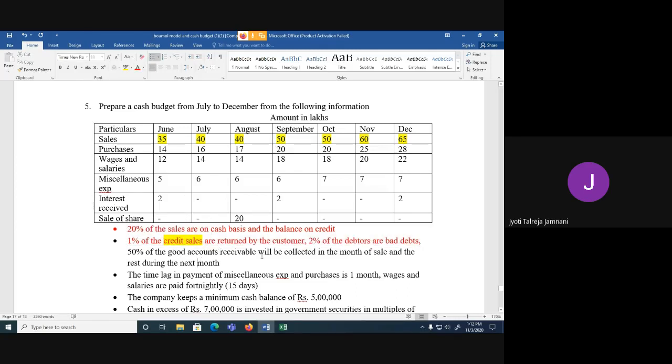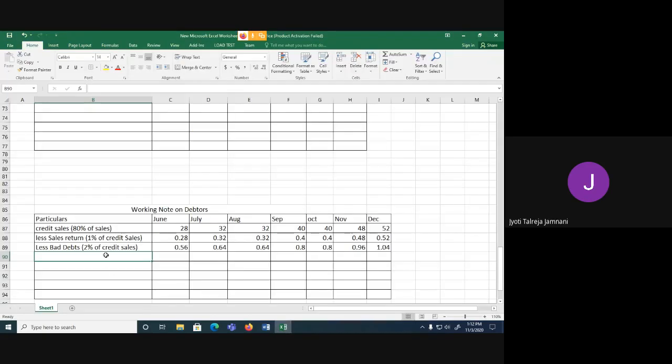50% of the good accounts receivable will be collected in the month of sale and the rest during the next month. So once I remove sales return and bad debts from the credit sales, what remains is good accounts receivable. So what I have to do is I have to minus these two. I've written here clearly, right? Less. So we have to minus these two from credit sales to get the good accounts receivable. So from 28, I have to minus 0.28 and 0.56. So you will get 27.16.